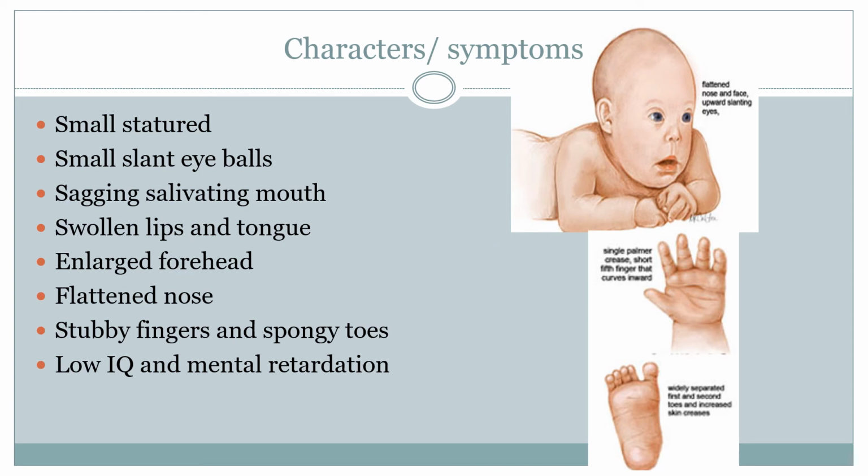Now let us go for the characters or the symptoms of Down syndrome. The individuals with Down syndrome will usually be small statured.